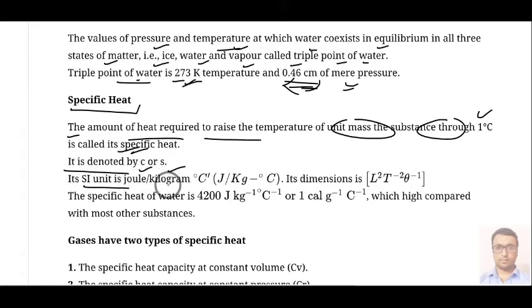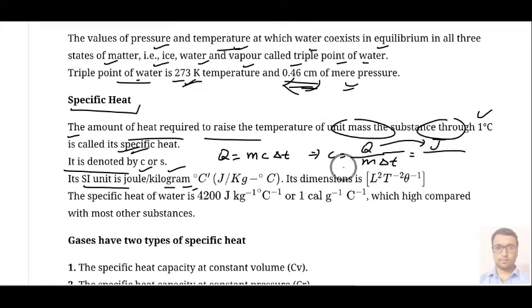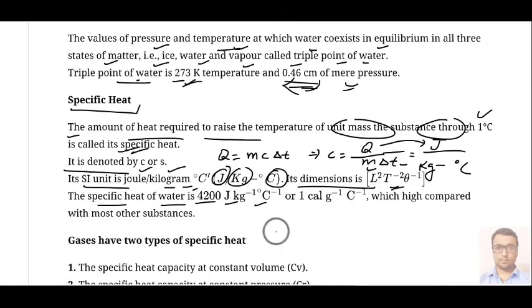In SI unit, if we want to calculate its unit, then the formula for heat required is given by Q = mc delta T. From here you can calculate the value of C, that is Q upon m into delta T. So it will become Q in joule, m in kg and delta T in degree Celsius. So the unit is J per kg per degree Celsius. Similarly we can calculate its dimension also. The specific heat of water is given by this value: 4200 joule per kg per degree Celsius.